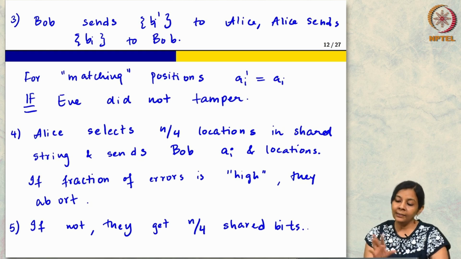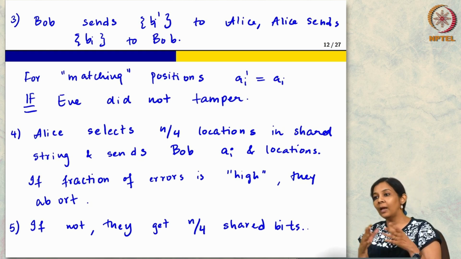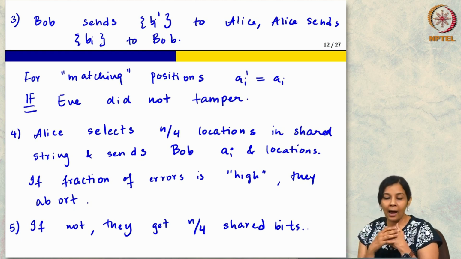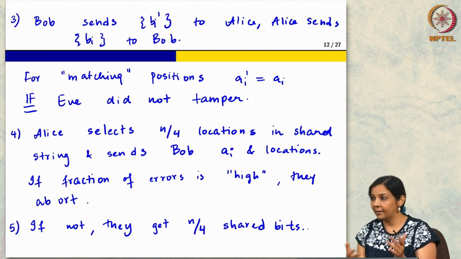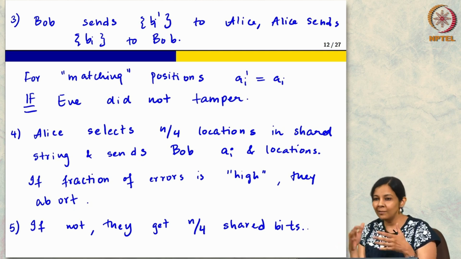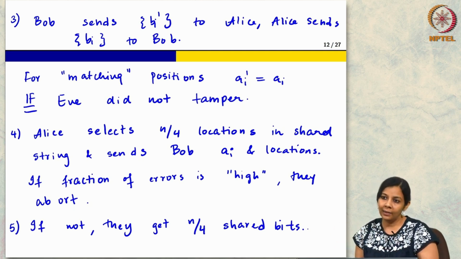So, it needs a formal argument to say that in the end n by 4 bits are correct. Correctness is clear already, right, we agreed on n by 4, that is clear. It needs a formal argument to say that Eve did not learn anything at all. So far we have just made some hand wavy rationalizations. These do not constitute a proof of security.